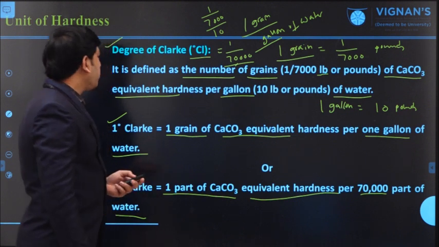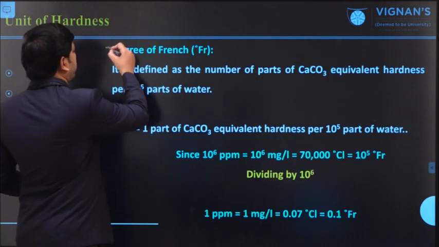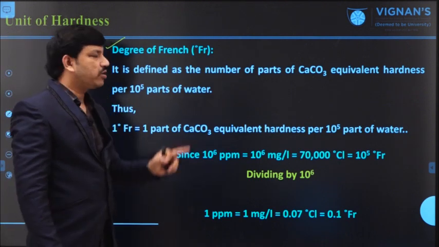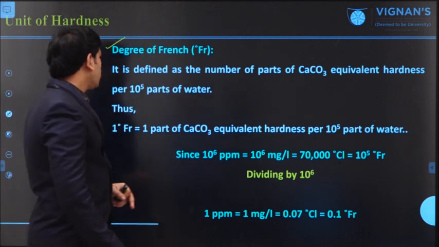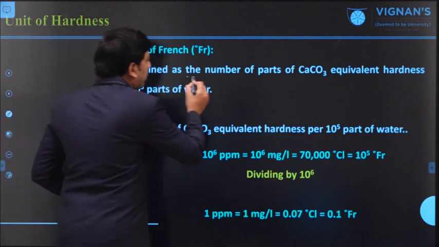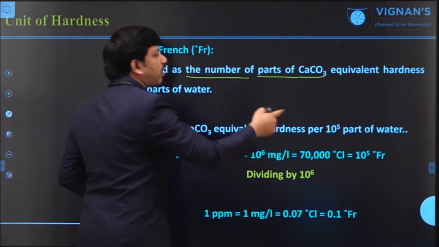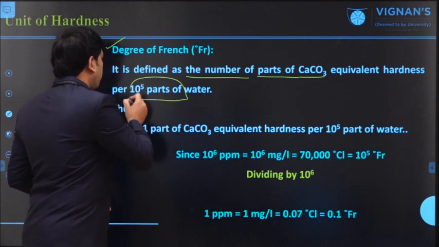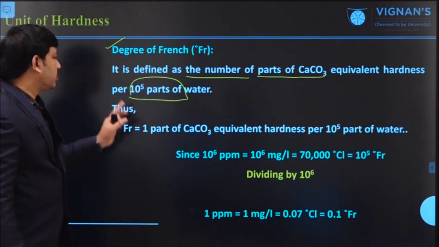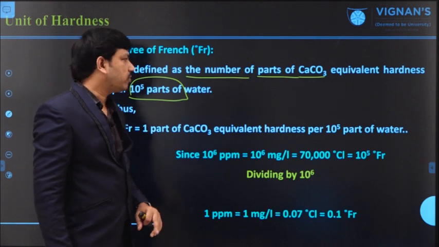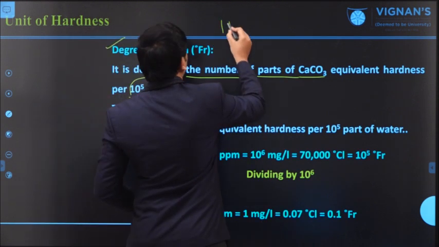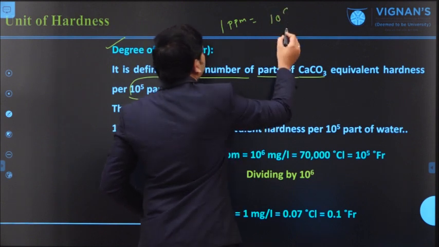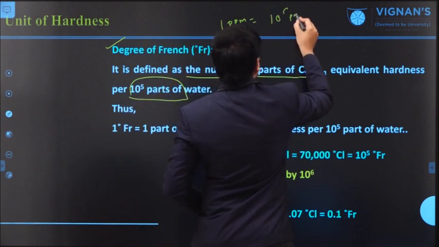Okay, and another unit is the degree of French. We can also express hardness of water by using degree of French. According to this, the number of parts of calcium carbonate hardness present in 10 to the power of 5 parts of the water sample is defined as degree of French. What is ppm? 1 ppm is equal to 10 to the power 6 parts of water.